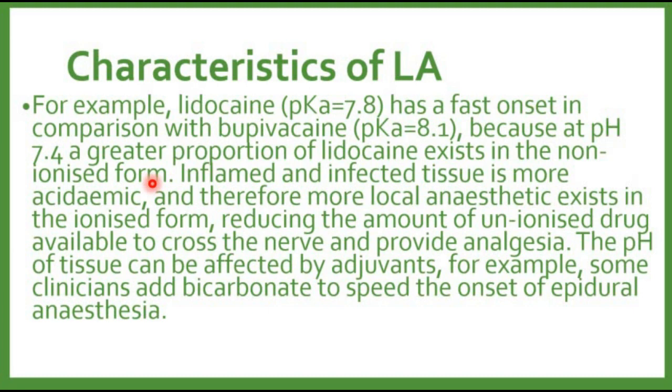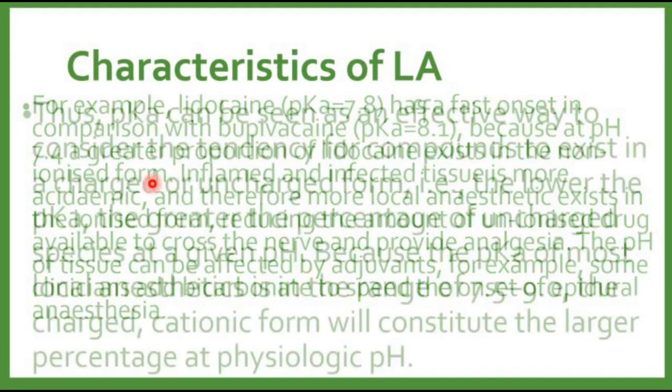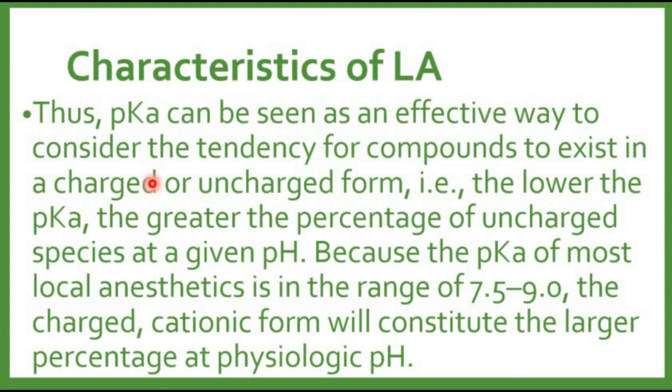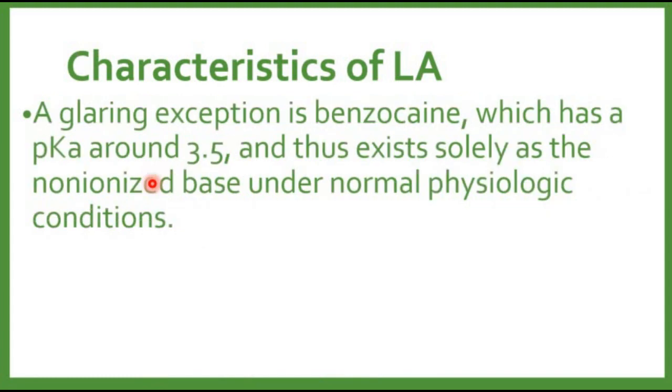It is very important. So bicarbonate is added to speed the onset of epidural anesthesia, as bicarbonate will facilitate the non-ionized form. Lower the pKa, the greater the percentage of the uncharged species at the given pH. Fortunately, the pKa of most local anesthetics is in the range of 7.5 to 9.0, and there will be an equal proportion of the charged and the uncharged cationic form. There is an exception of benzocaine, which has a pKa around 3.5. This exists solely as the non-ionized form under normal physiological conditions.